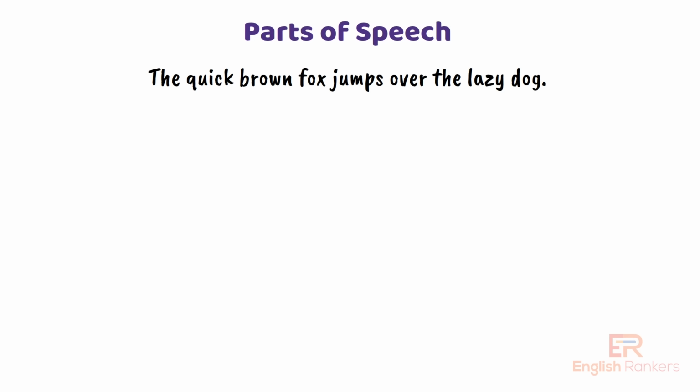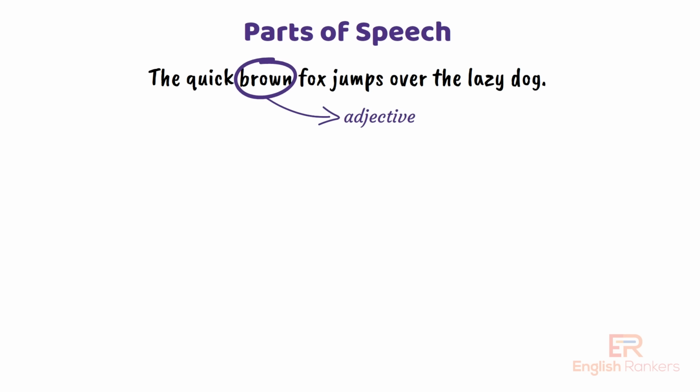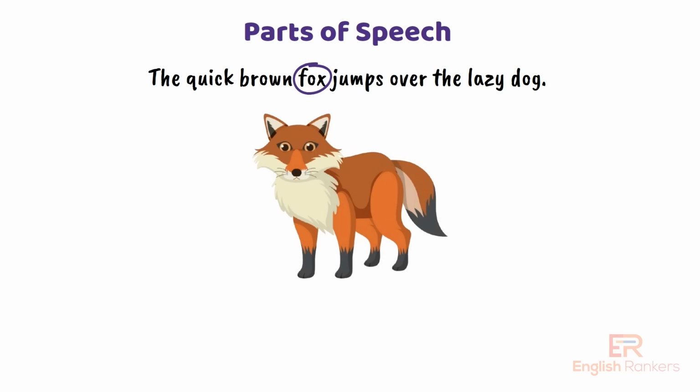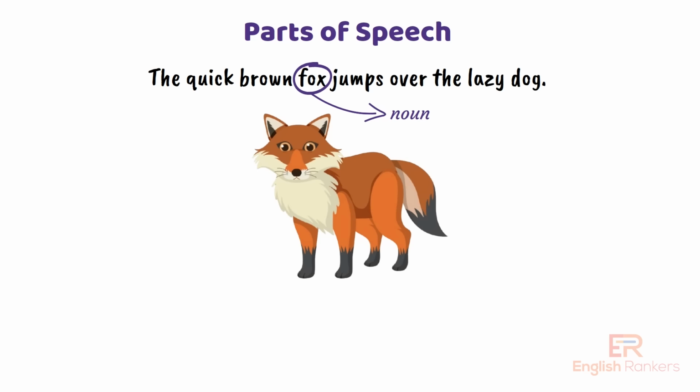Let's move to the word brown. Here's an easy one. What part of speech is brown? That's right. Brown is also an adjective because it gives us more information about the noun fox. It tells us what color the fox is. Next we have the word fox. Exactly. Fox is a noun. Nouns are words that name people, places, things, or ideas. In this case, fox names an animal.